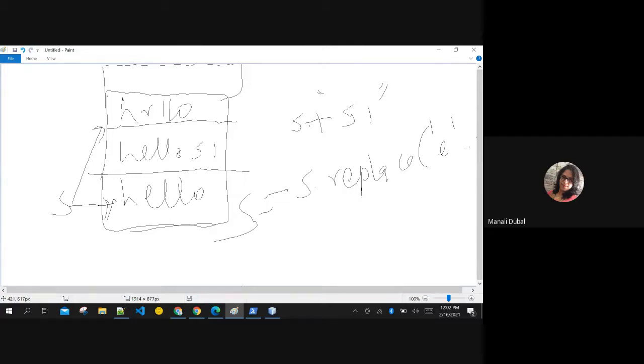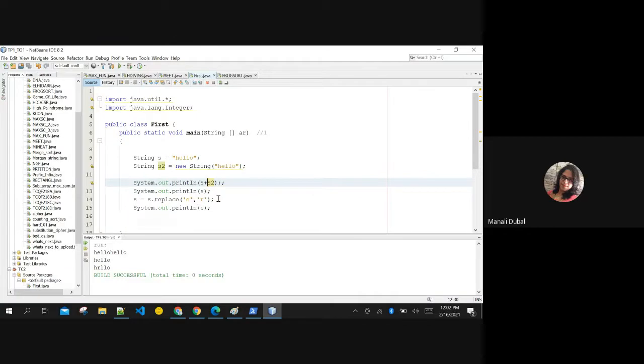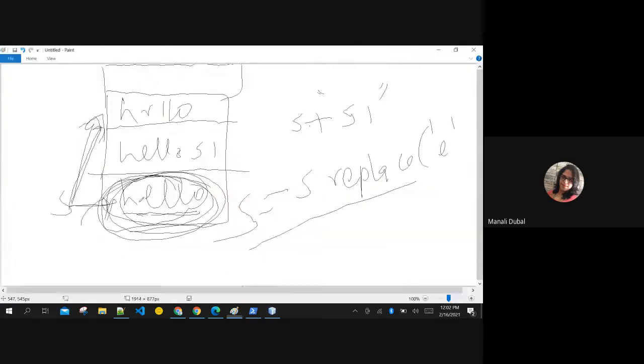That is why I'm saying strings are immutable. You cannot change their values inside it, but you can make it point to the newest string that you have recently created. Even if you write this statement like this, S is now henceforth pointing to the new entry in the stack, but hello is still hello only. It is not changing any which way. It is immutable. Do you see the limitation?